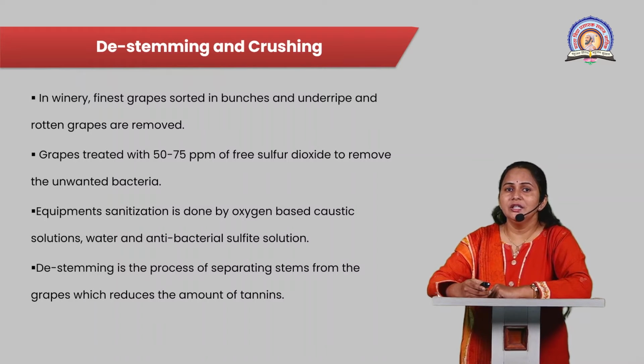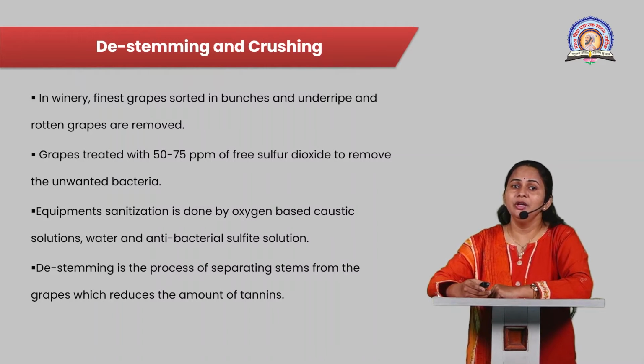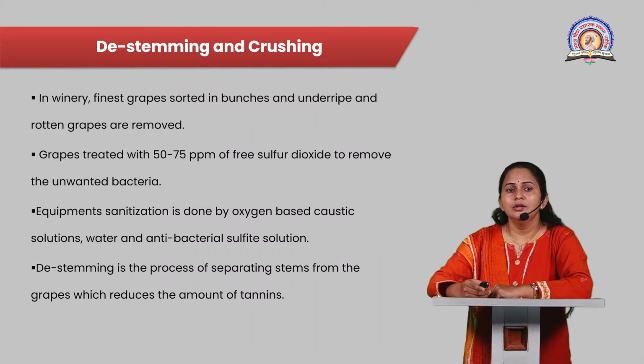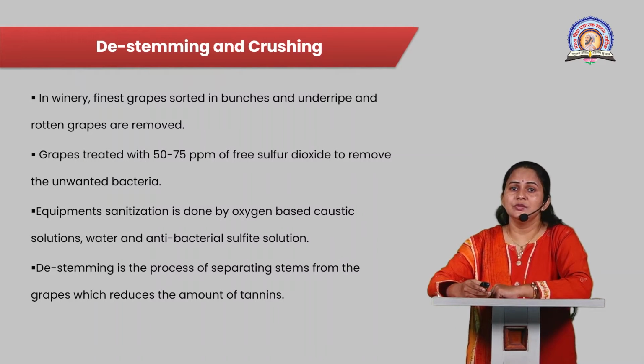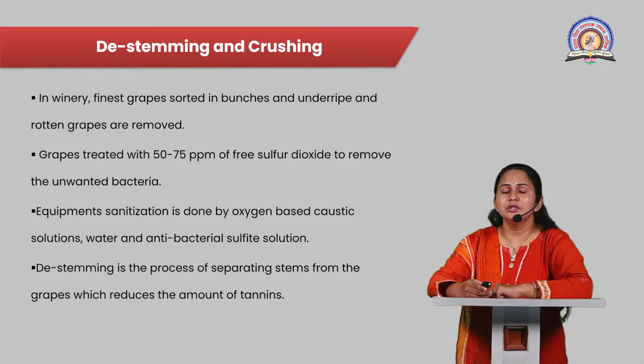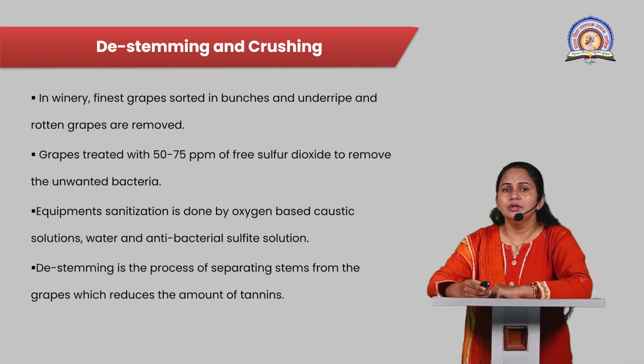Then the grapes are treated with 50 to 75 ppm of sulfur dioxide. This treatment prevents the growth of unwanted bacteria. The equipment for the winemaking process is also sanitized by different methods, using oxygen based caustic solutions, then water and an antibacterial sulfide solution.